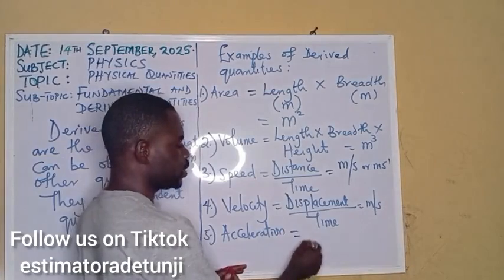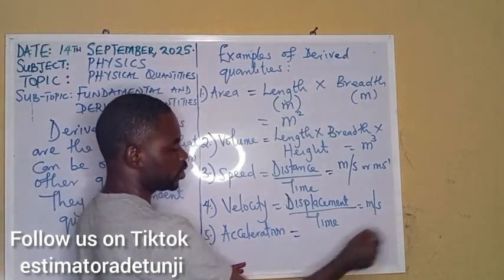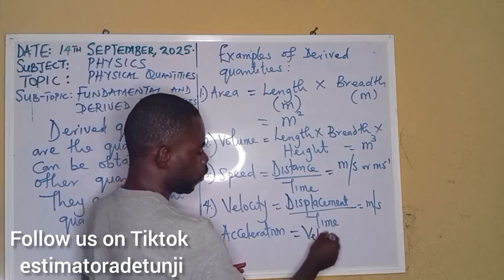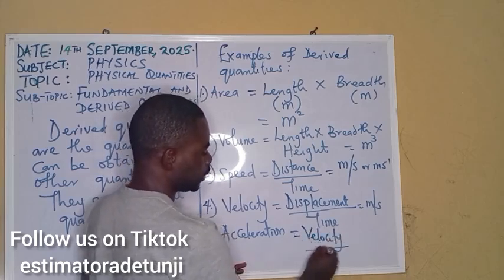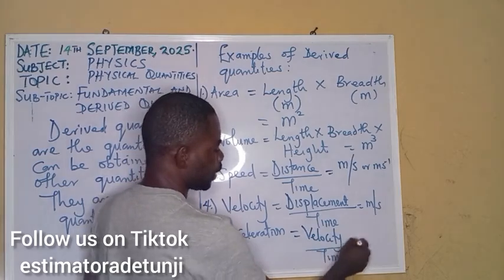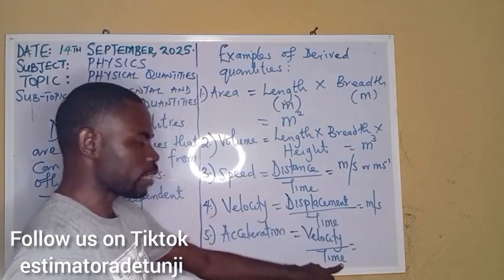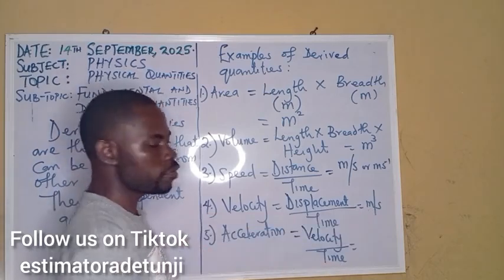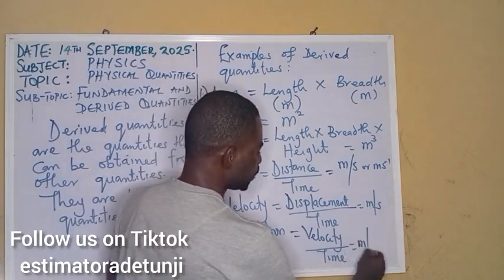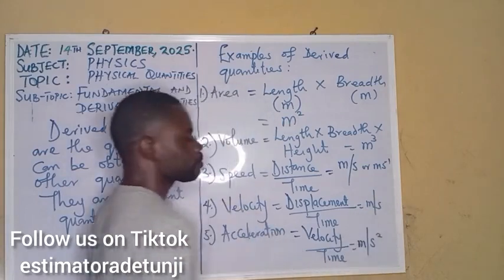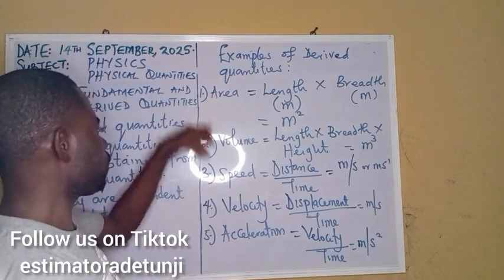So that is what we want to achieve: change in velocity, velocity over what? Over time. Velocity over time, and the unit of velocity is what? Meter per second. Meter per second over time. Meter per second over seconds. That one will give us what? Meter per second squared. So we settled 5 here.